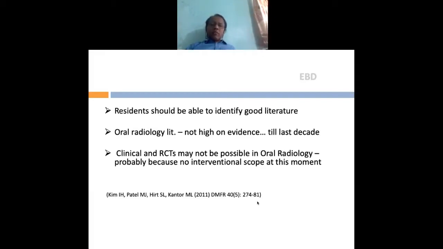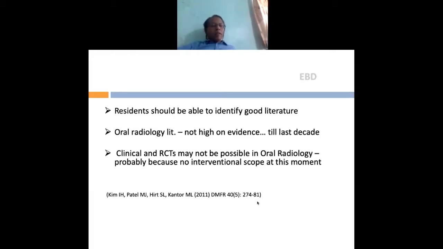Talking about oral radiology literature, this was not considered too high in evidence almost till the last decade. That's because in radiology, it's difficult to do a randomized control trial. Why is it difficult? It's because you can't conduct an intervention. There is no scope for intervention at this moment in oral radiology, and that is why it was not considered.